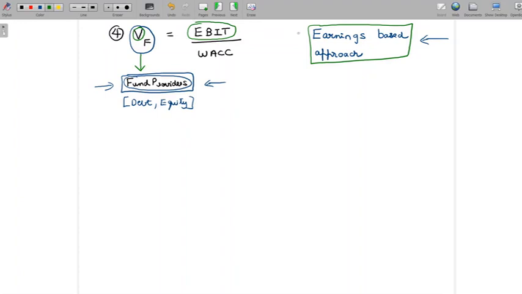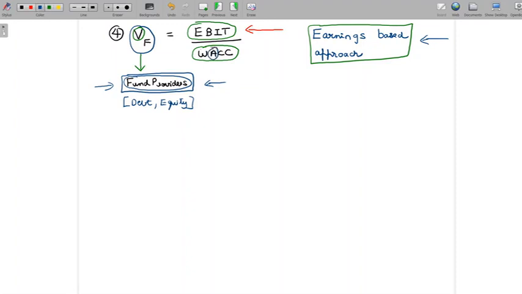But if both of them are together and we look at fund providers as such, then the level of earnings we should look at is EBIT. So it's important to understand that what needs to get discounted is EBIT, and we are talking about discounting perpetual EBIT. The most important thing we should look at now is the discount rate we need to use for discounting perpetual EBIT. It is the WACC, the weighted average cost of capital, or simply the average cost of capital.